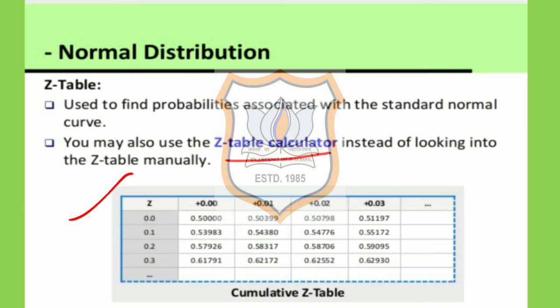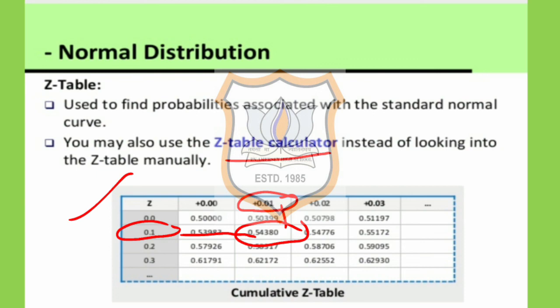So what we will do? This is 0.1, and the 1 means our second digit is 1. So this is the second digit. At the intersection of these two values, this value 0.54380 will be the area under this curve.